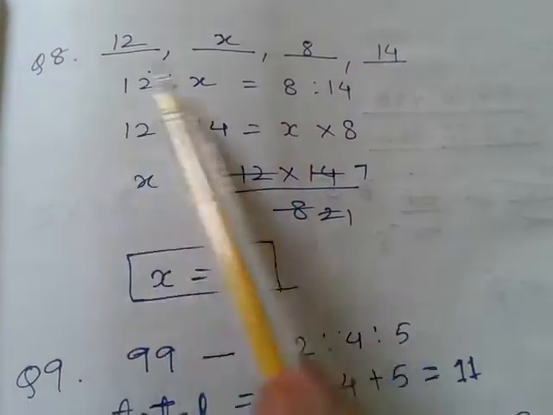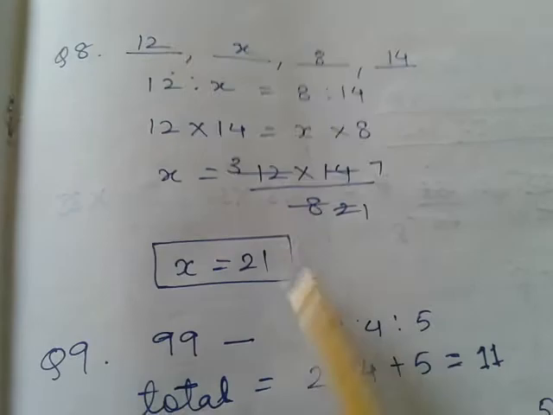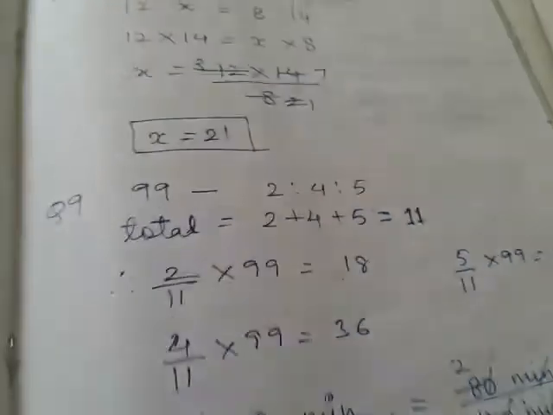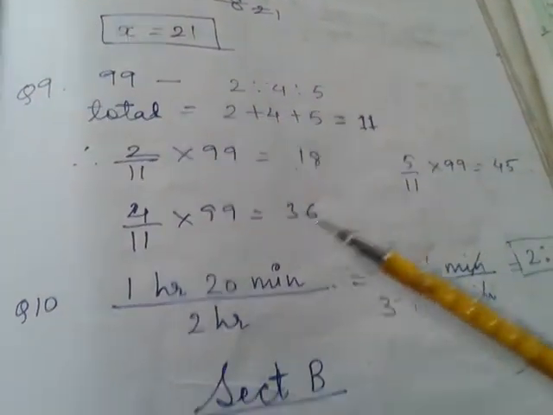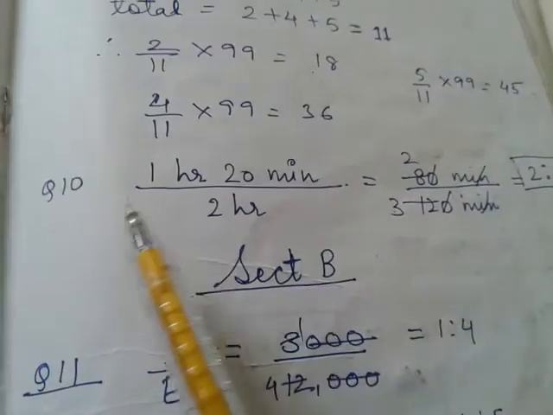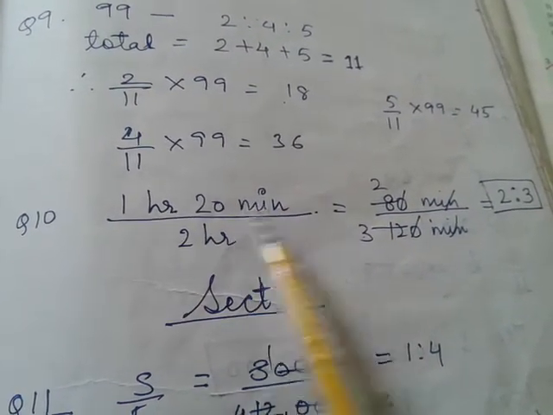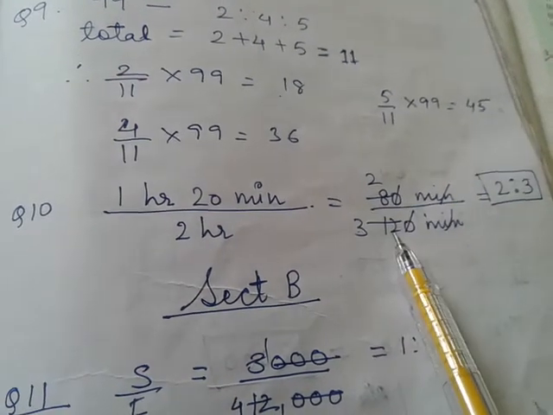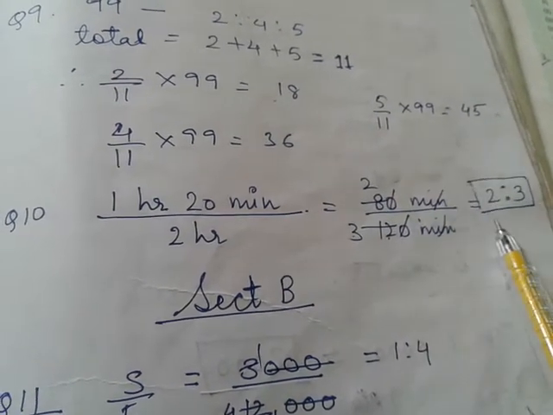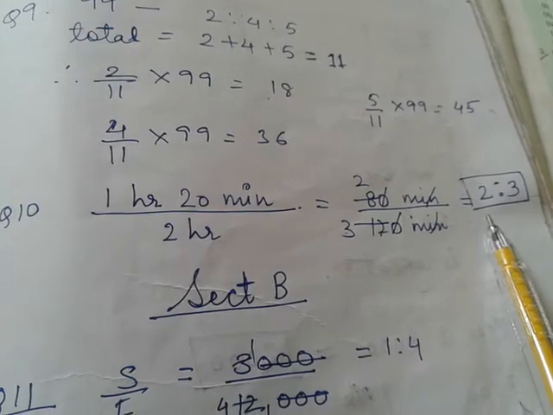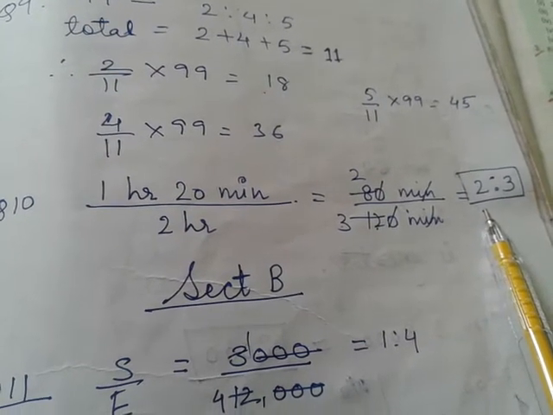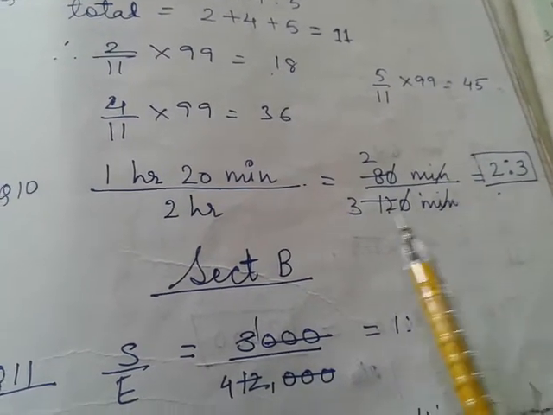Question number 8, the steps are there now, you can check. Question number 9 also, the steps are there, and here also many of you have done a mistake. 1 hour 20 minutes. You have written up to 80 upon 120. Many of you have not converted it into 2 is to 3. Because of that you have lost marks. Okay, section B.